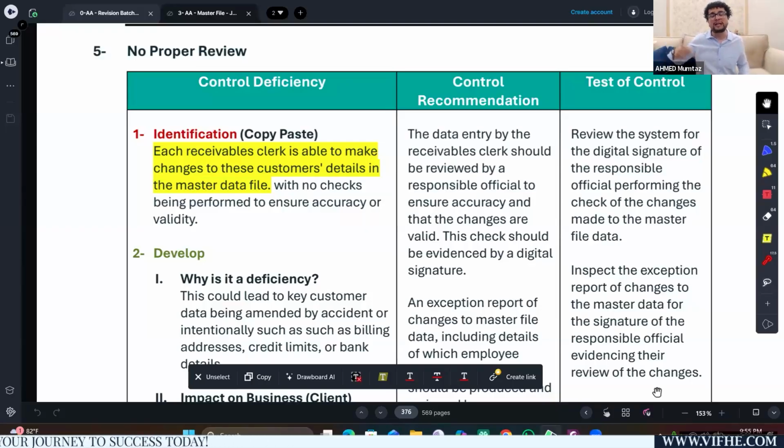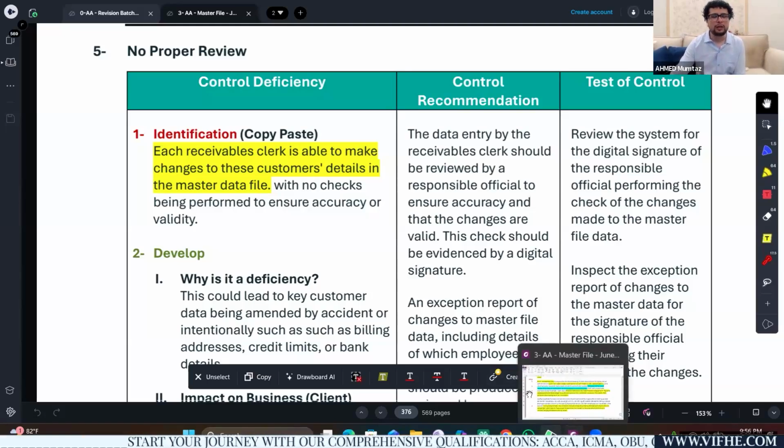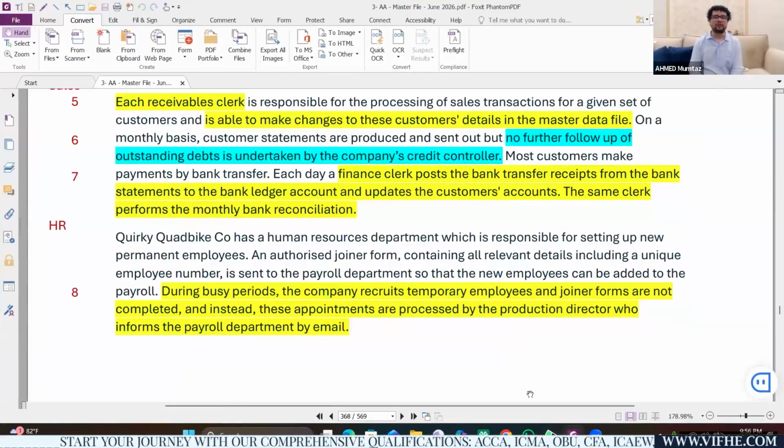So now what will be the test of control? How would I know whether this control is operating? I will simply review the system, and I will look for all the changes, and I will confirm whether each and every change is supported by the signature of the responsible official, because only that way I will be sure that every change was actually reviewed by the senior official. So this is the first deficiency along with recommendation, along with test of control. Let's move forward.